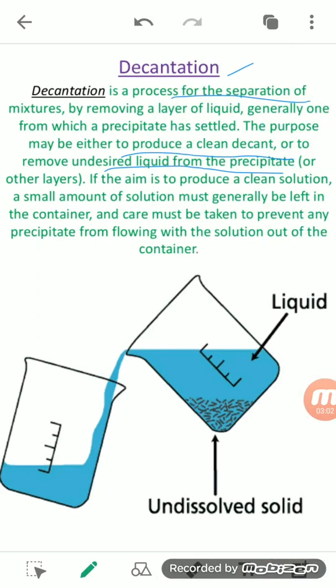here, at first this beaker, which consists of solid particles, was kept or left undisturbed for some time, and the particles got settled down at the bottom. After that, slowly, this beaker is tilted and the upper surface of the water, which is clean water, is poured into the other beaker. That process of separation of the water from the impurities is known as decantation.